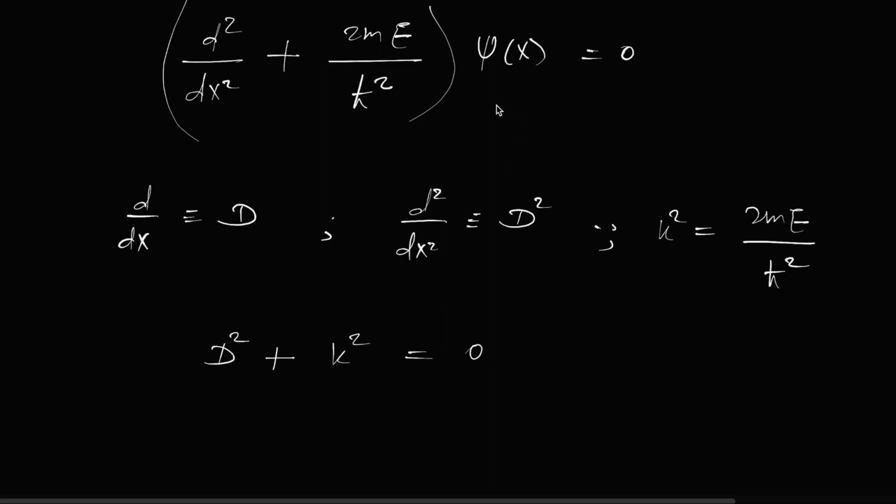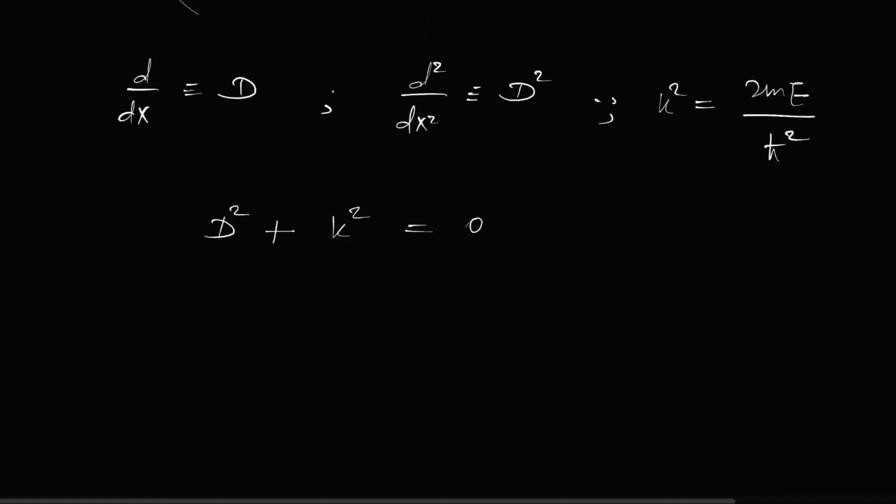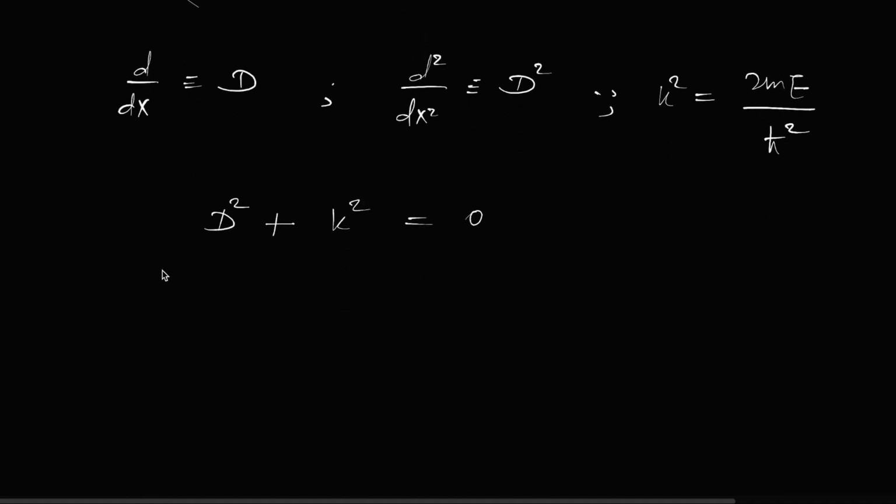We will remove this psi x from here. That is the method of solving this equation. We will write like this and we will remove this psi x. We will just equate this thing equal to 0, and we will solve for D. So D will give you minus k square, right? And then plus minus iota k.